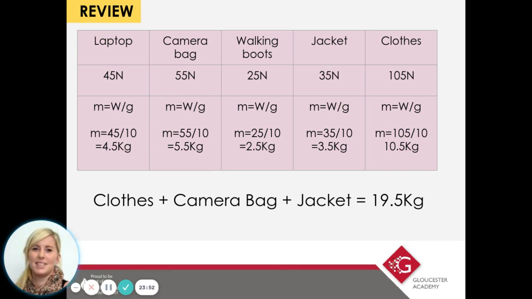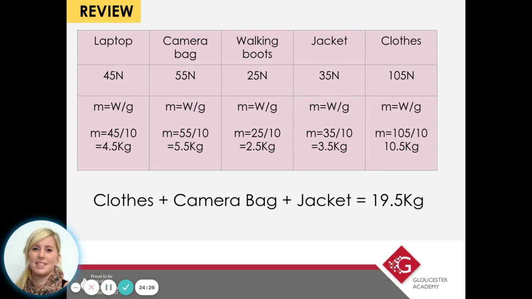Okay, so did you work it out? Now I have to admit, I didn't know whether she needed to take a jacket, but let's just assume she's going at this time of year and it's cold where she's going, so maybe that's why. But for the 5 calculations then, you should have the laptop being 4.5 kilograms, the camera bag 5.5 kilograms, the walking boots 2.5 kilograms, and the jacket 3.5 kilograms, and the biggest mass of all were her clothes at 10.5 kilograms. So what is she leaving behind?